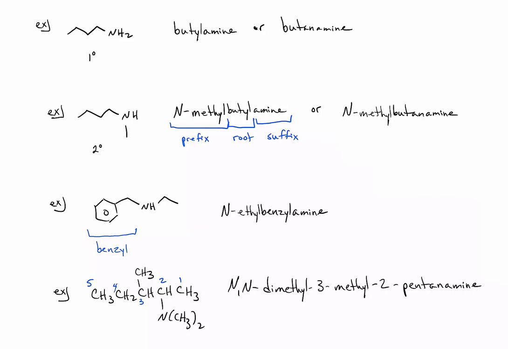You'll notice that I cannot name this as a trimethyl because we do not combine numbers and nitrogen atoms in the prefix. So this is N,N-dimethyl 3-methyl. It is not a trimethyl. Something else that we want to avoid is this cannot be named as a pentyl, and that is because the nitrogen is not bonded to C1.